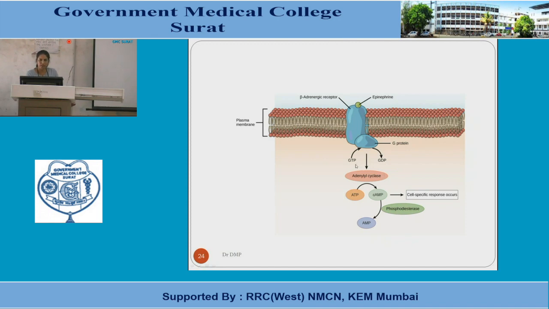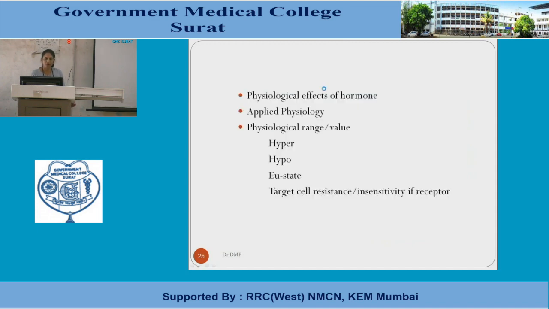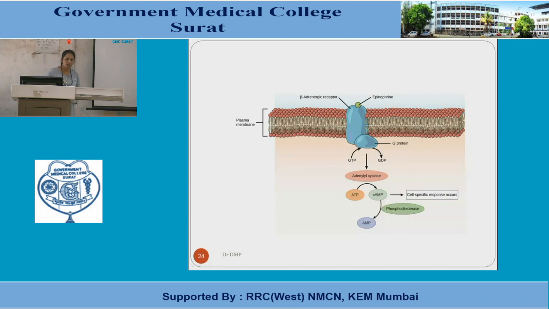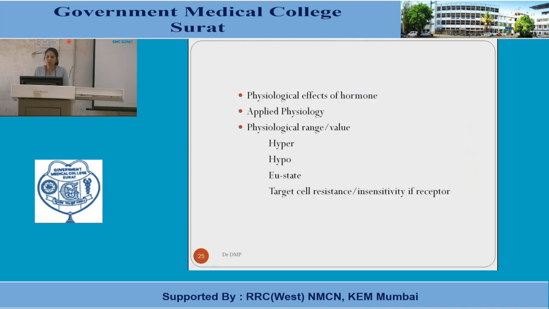So this is a second messenger. There are various mechanisms for this as a second messenger, which can be by means of the G protein, which can be by means of the IP3, which can be by means of the calcium. Another thing: the physiological effects of the hormone can be discussed with any hormone or gland.